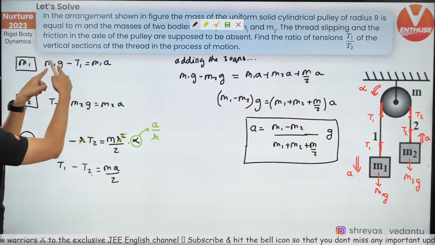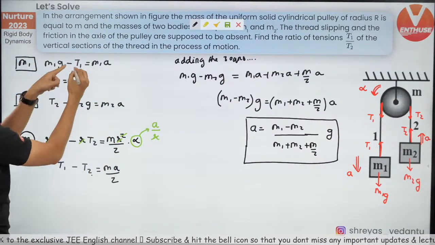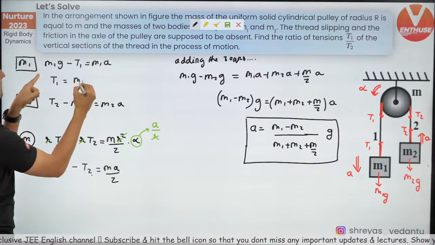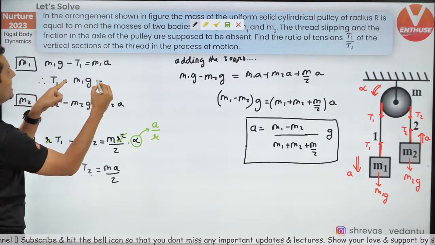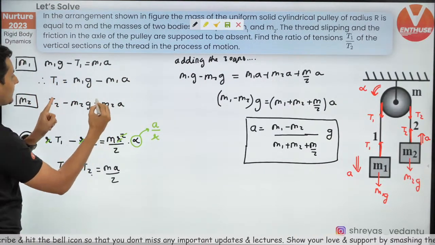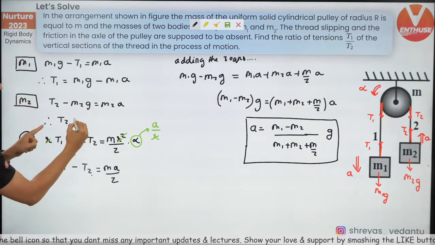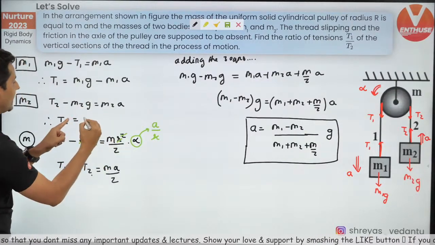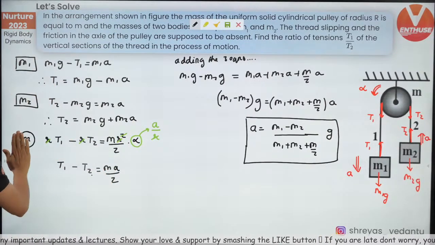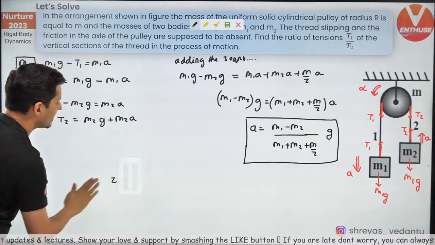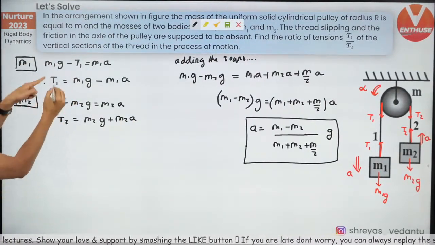I think now I can figure out the ratio of tension 1 and tension 2. I'll tell you how. From this equation, T1 will be M1G minus M1A, and from here T2 will be M2G plus M2A. Now I'll just get rid of this equation, I don't need this anymore. So just divide both of them.